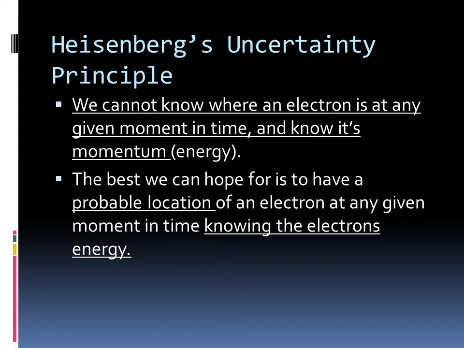That is very important to understand. The best we can hope for is to have a probable location. If we know the energy, the best we can do is find where it might be, and vice versa. If we know the location, we won't be able to know the exact energy. It's more important for us to know the exact energy than location in this class. Now, the reason we cannot find the exact location of an electron is because if we have the electron's energy and we try to find the electron, the simple act of finding the electron will alter its location.